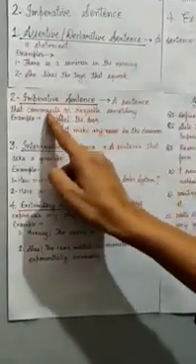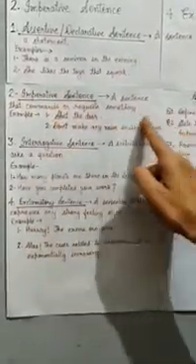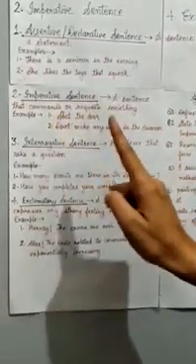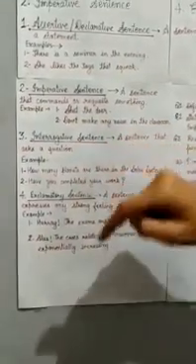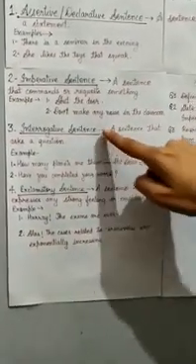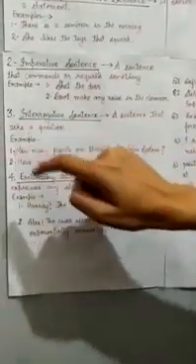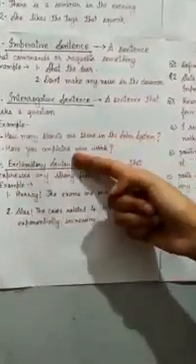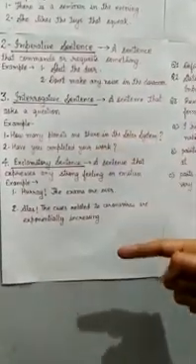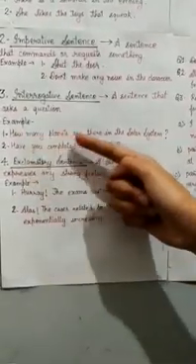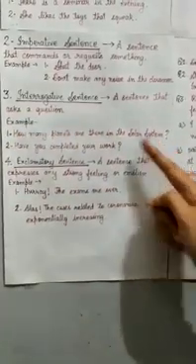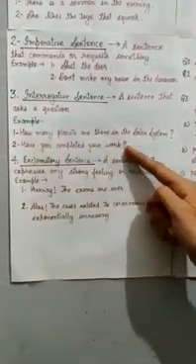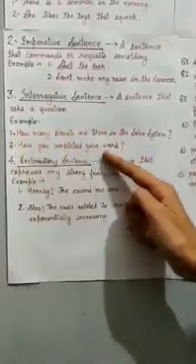Here also you are supposed to shut the door. Here also you're supposed to not make any noise in the classroom. Third, we are having interrogative sentences. Now, I think this is quite easy to understand. A sentence that asks a question. Now, these examples again will help you understand this kind of sentence. How many planets are there in the solar system? You are being asked a question, right? Here, have you completed your work? Again, you have been asked whether you've done your work.